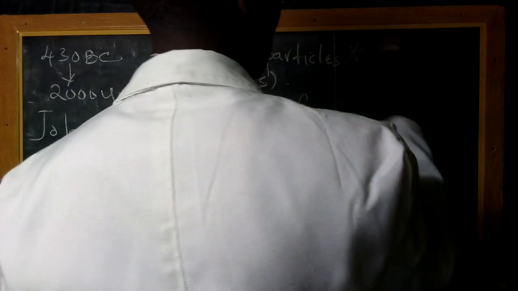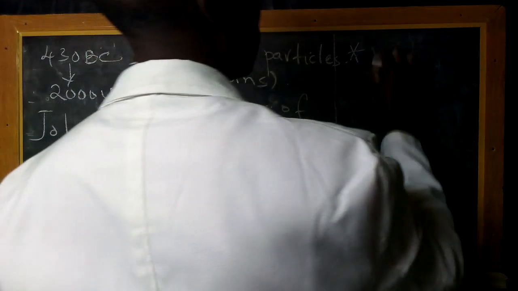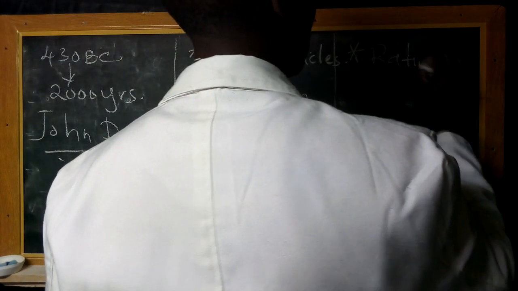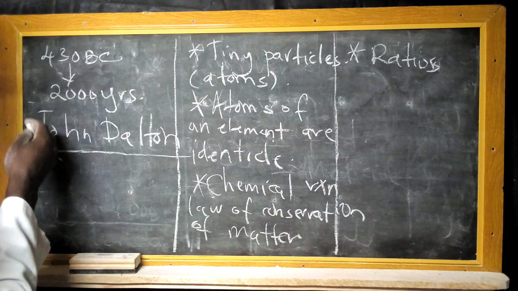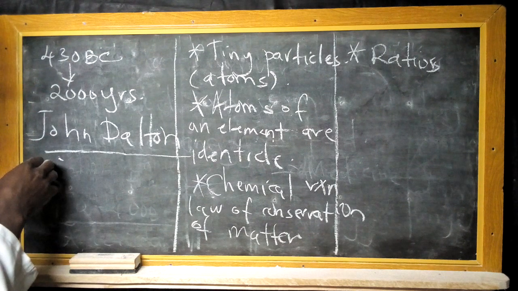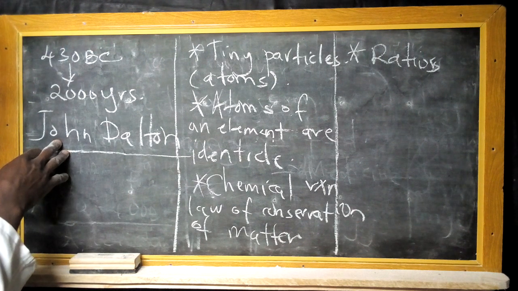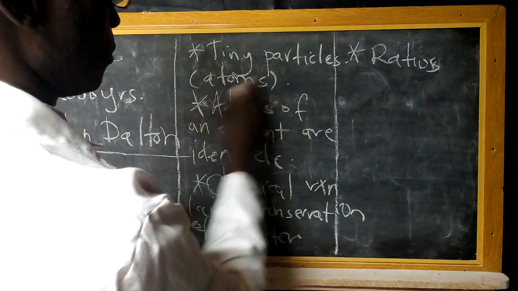Of course, we're going to see this one when we study the topic of the mole. So the ratios, he argues that different compounds are formed in constant ratios. So this was John Dalton's argument, where he was trying to advance the work which was done from the time of Democritus, around 2000 years back. And he argued that matter is made up of tiny particles, which he called atoms.